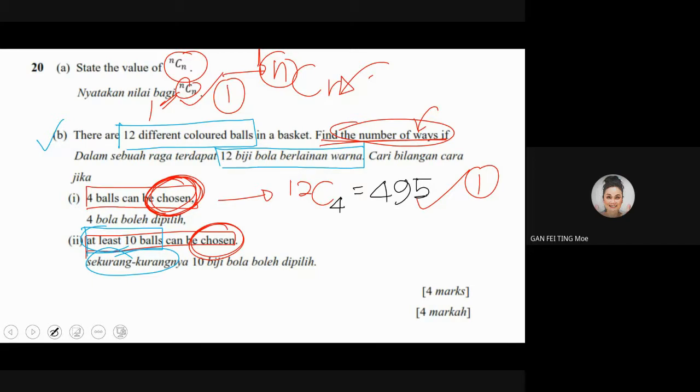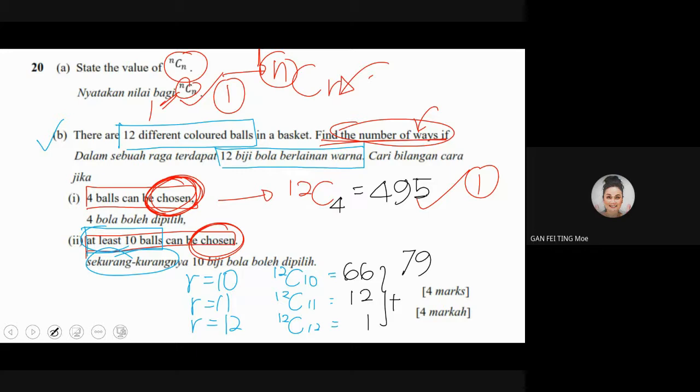So the balls that you want to choose can be 10, can be 11, can be 12. So therefore, you have your formula as 12C10, 12C11, and 12C12. So you'll be having the answer, right? Press your calculator, check whether you get the answer as what is here. Okay, very good, 77. You place the number 66, 12, and 1. Then you add up this. So your answer should be 79.